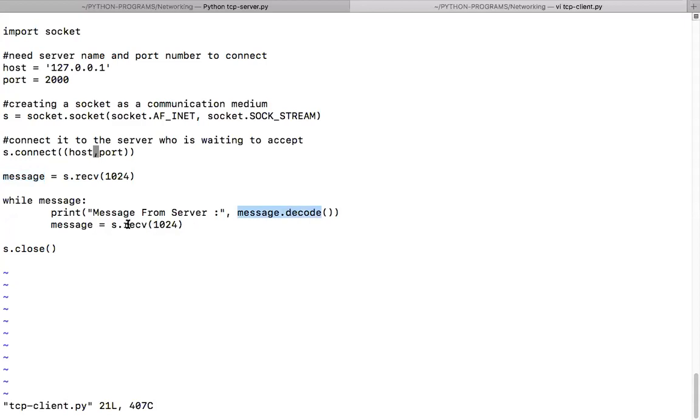And again, I will try to receive. If I don't get any message, the loop will say while false, and then it will close the connection. Is that okay, guys? Did you understand this? Yes or no? Yes, sir. Everyone understood what I'm saying? Okay, right. Now, shall I run this client code, guys? Yes, sir. Okay.